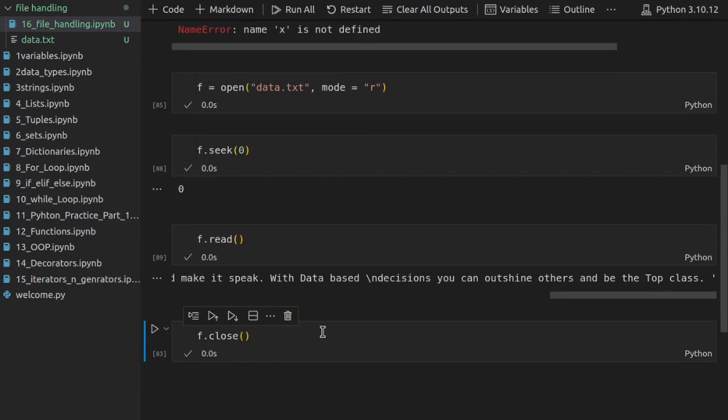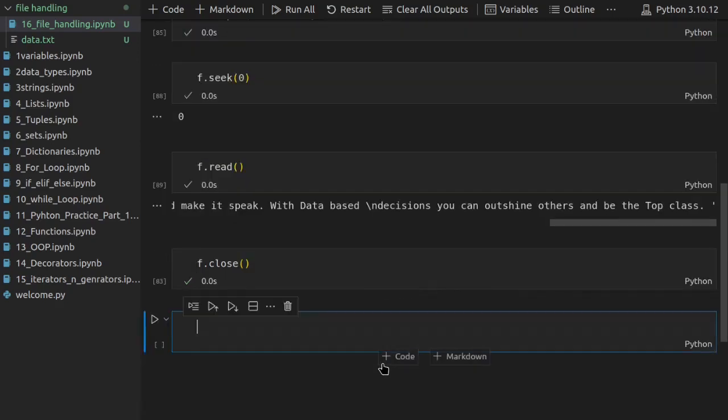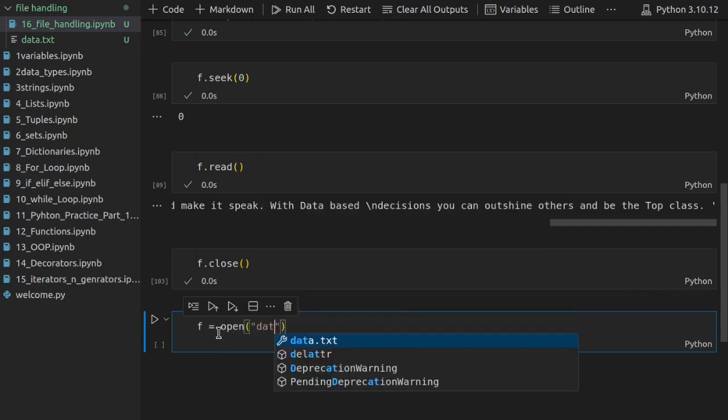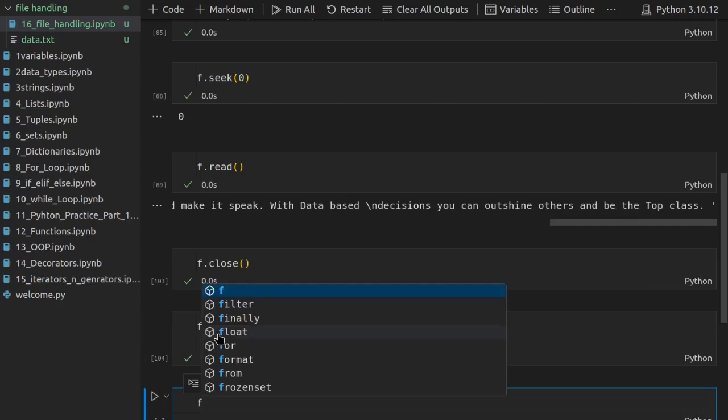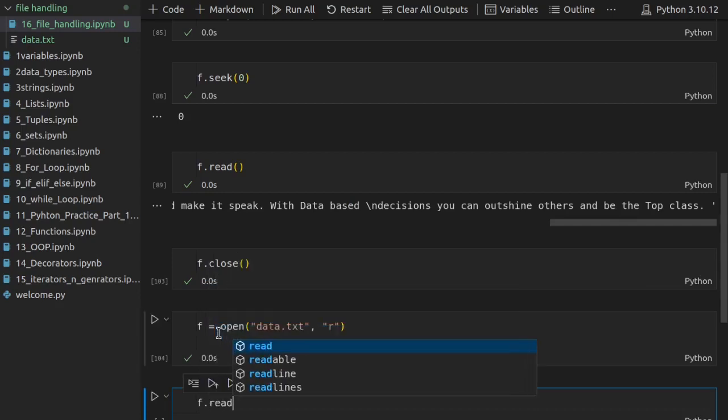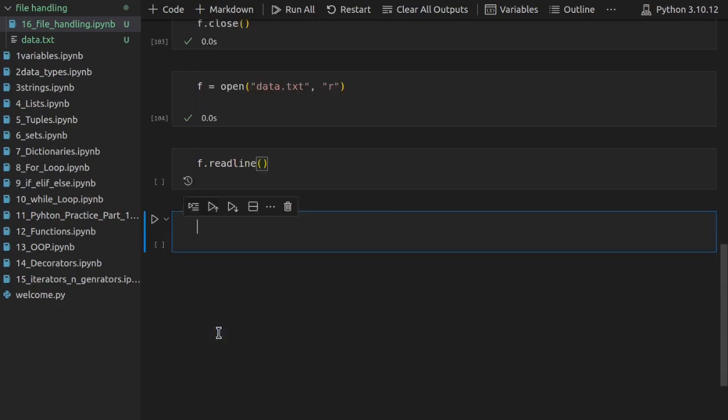Now let us see the other two important reading methods from file handling. I will close this first file. Now I will do the same thing. I will open the file, enter the name of the file, and after that I can directly add the mode I want. Right now, instead of read, I will use readline, and let me show what results it gives us.